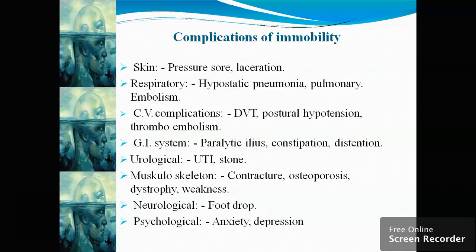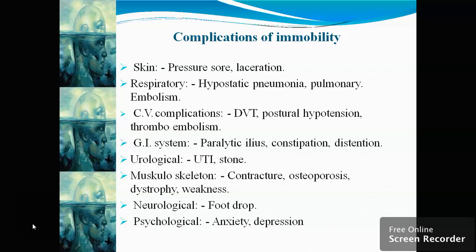Then the complications of immobility: in skin, pressure sores can occur, laceration can occur. Respiratory: hypostatic pneumonia or pulmonary embolism. CV complications, that is DVT or postural hypotension, thromboembolism will be there. In the GI system, paralytic ileus and constipation, distension.